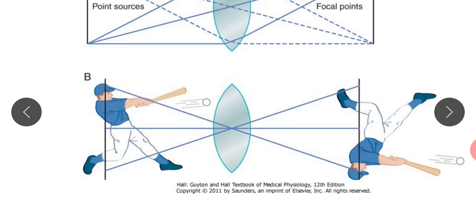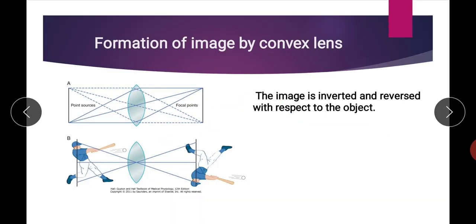So from this we can say that a convex lens forms an image which is inverted and reversed with respect to the object, and the same type of lens is situated in our eye, and the image formed on the retina is upside down and laterally reverse. But when this image reaches the brain, the brain has a tendency to change the direction again and reverse the image.